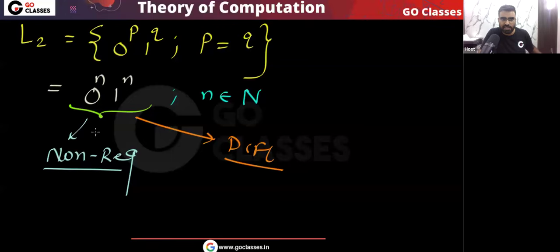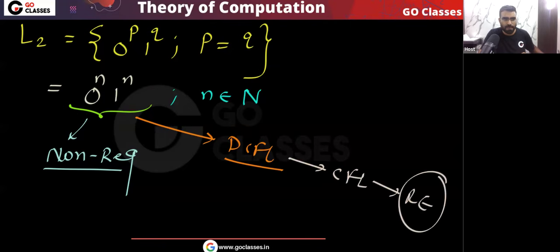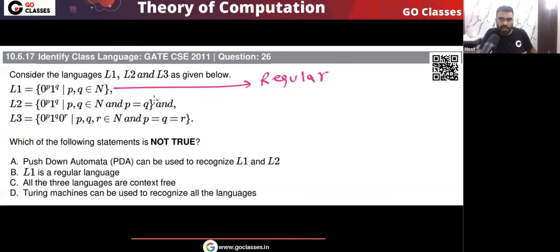So you can easily see this language is non-regular, and this is a standard DCFL, because you can easily create the DPDA. For every 0 you push a 0 onto the stack, and for every 1 you pop a 0 from the stack. So this is a DCFL. Every DCFL is a CFL, every CFL is recursively enumerable, and recursively enumerable languages are Turing machine recognizable. So every DCFL is Turing machine recognizable. Is this clear? Very simple point: L2 is a DCFL but not regular.